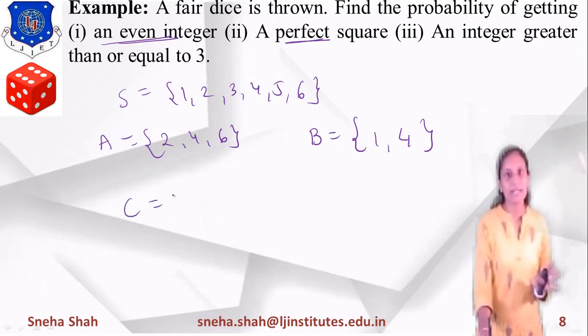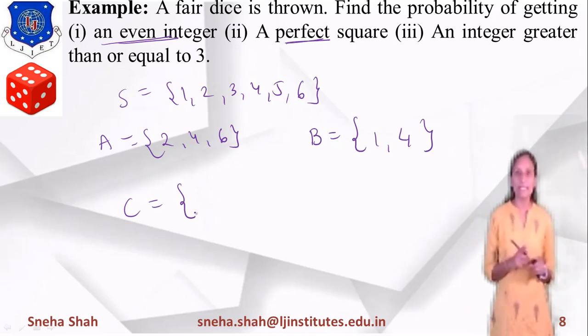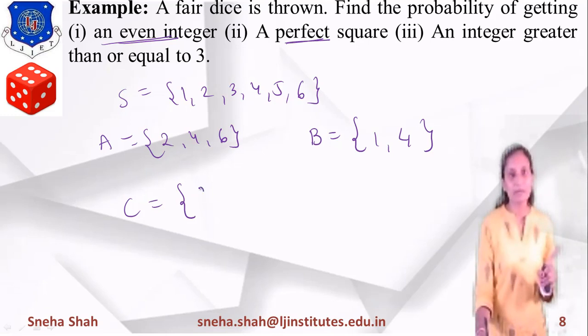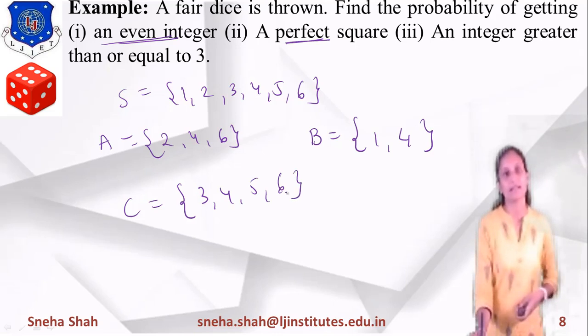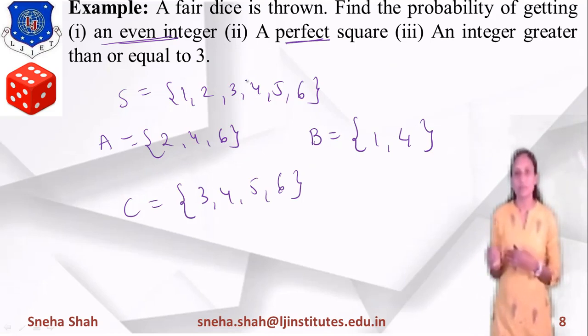In the same way, what will be the value of C? C means an integer greater than or equal to 3, so all the values starting from 3: 3, 4, 5 and 6. So these are the three different events, right?